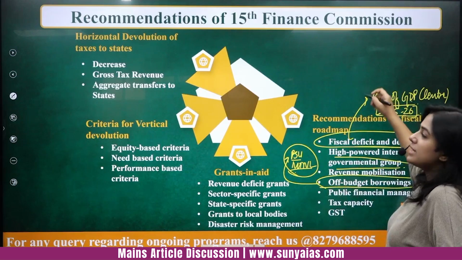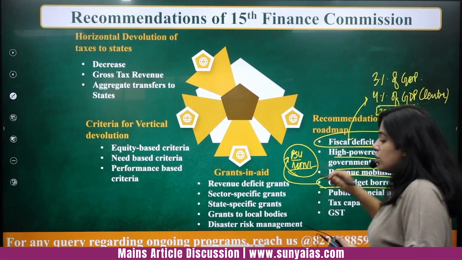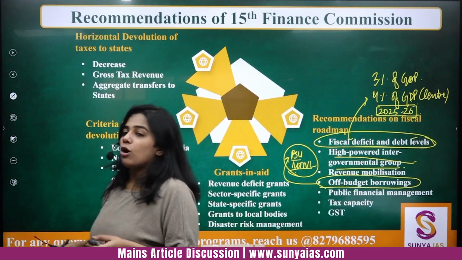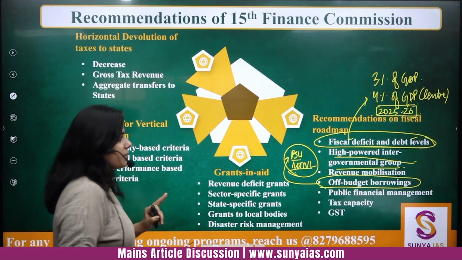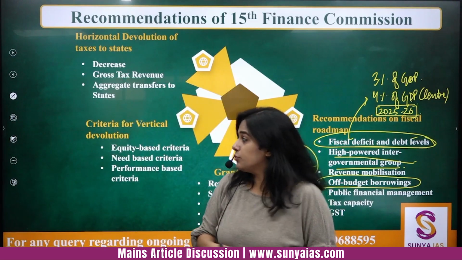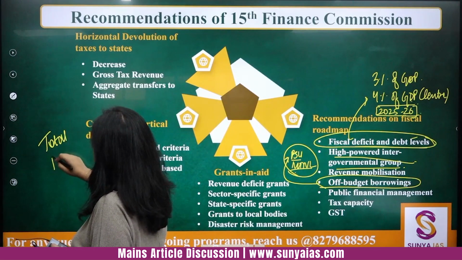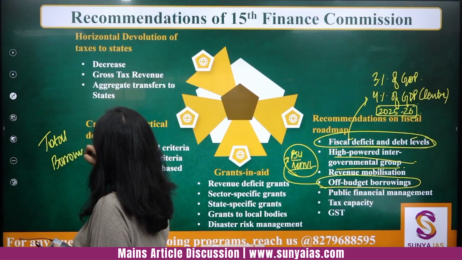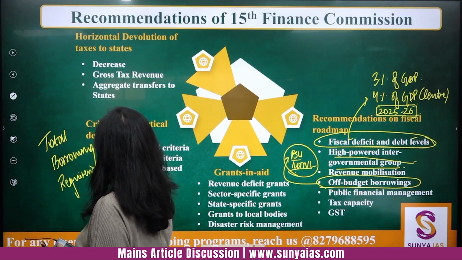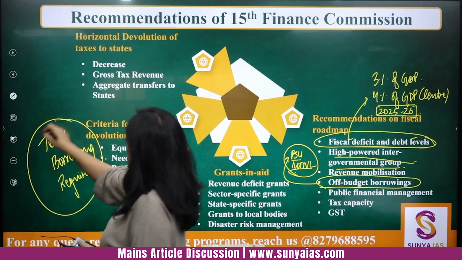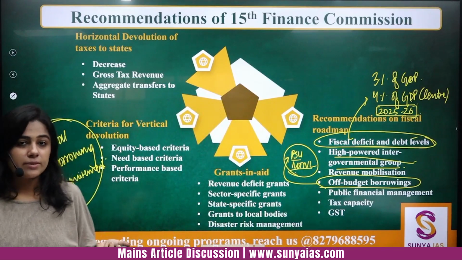By 2025-26, states should have 3% of GDP as their target, that is, their fiscal deficit should not be more than 3% of GDP. And if you remember the definition of fiscal deficit, it shows the total borrowing requirement of the government, right? How much the government needs to borrow for its expenses. That is fiscal deficit. Okay.